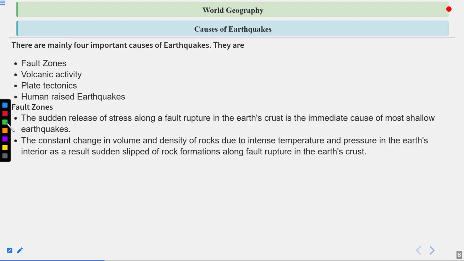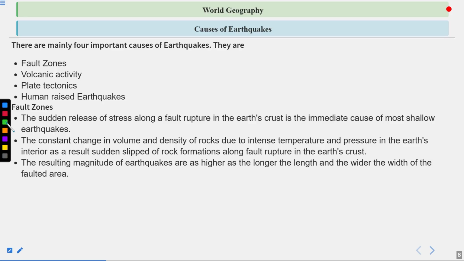The constant change in volume and density of rocks due to intense temperature and pressure in the Earth's interior results in a sudden slip of rock formation along a fault rupture in the Earth's crust. So, as I said, because of some type of activity beneath the Earth's surface, any fault which was earlier a point of convergence or divergence is now generally a fault, and sometimes it gets triggered and an earthquake is generated. The resulting magnitude of earthquakes is higher the longer the length and the wider the width of the faulted area.